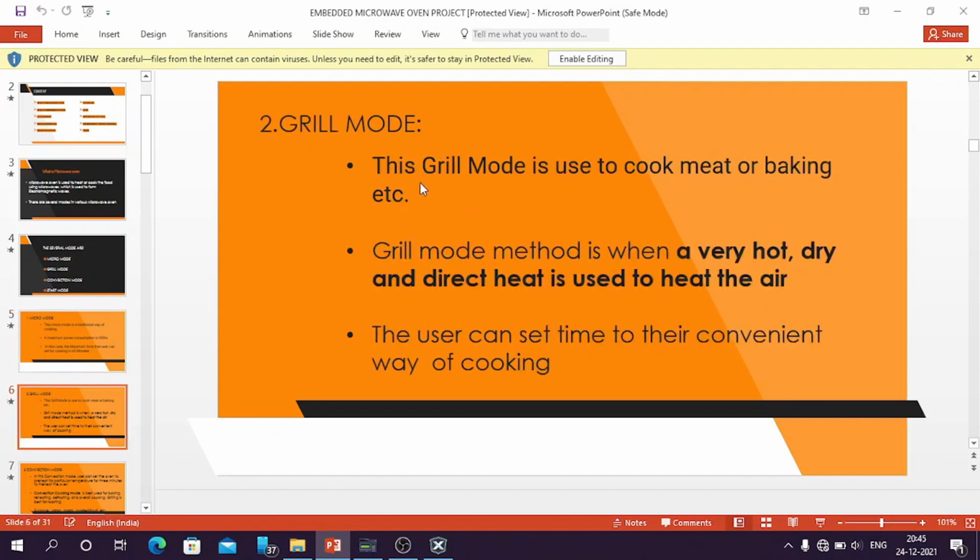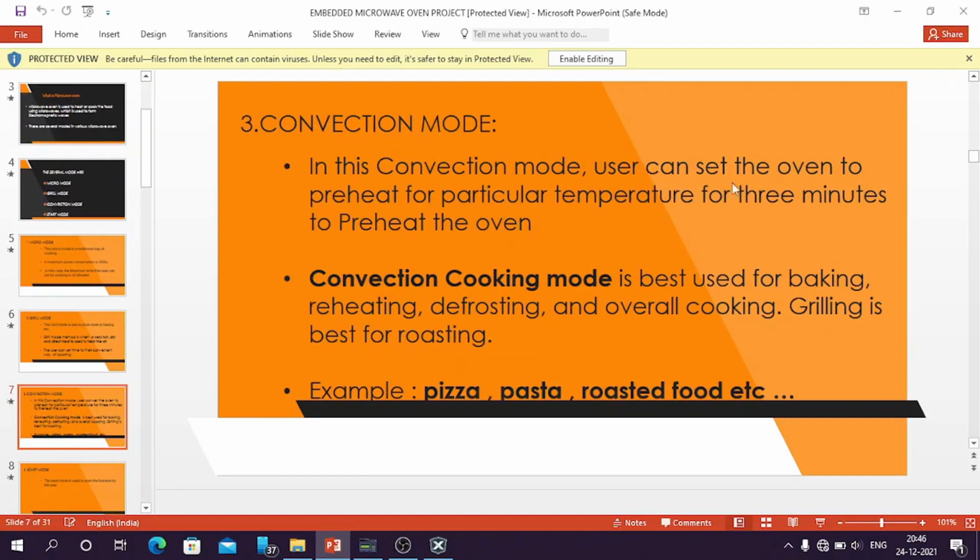Then grill mode. The grill mode is similar to micro mode and it is used to cook meat or baking, etc. The user can set their own convenient time of cooking. Convection mode. In the convection mode, the oven is first preheated to a particular temperature by the user for 3 minutes. Then the user can set the time of their own convenience.